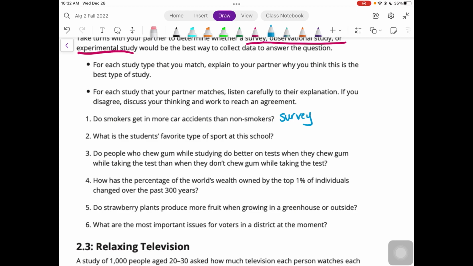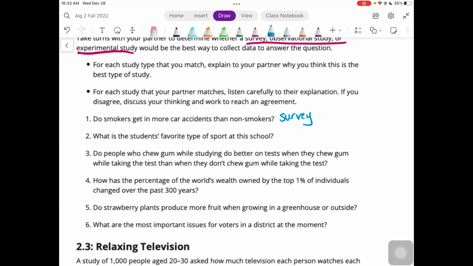You really wouldn't want to do an experimental study because then you are requiring people to smoke, and that is unethical. And then you can't really do observational because most police reports don't include whether or not somebody smokes when they get into a car accident. So a survey would be the best one for that particular case.